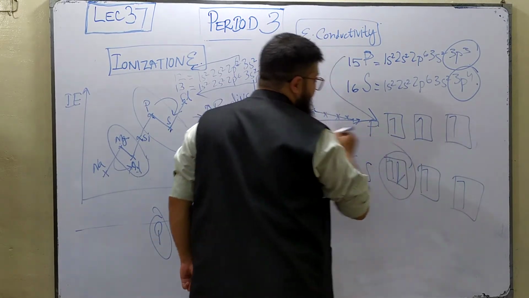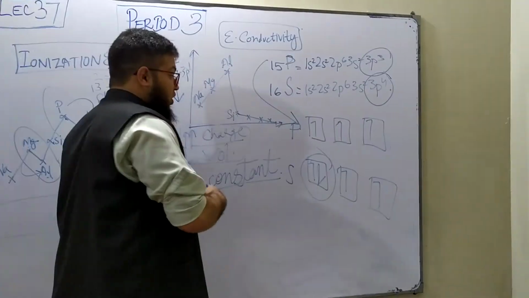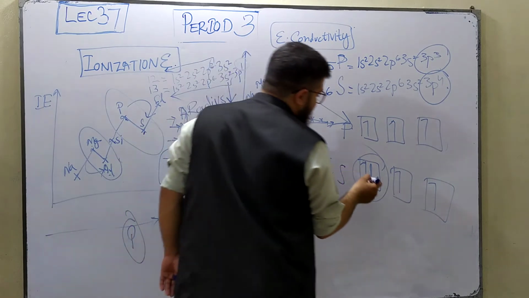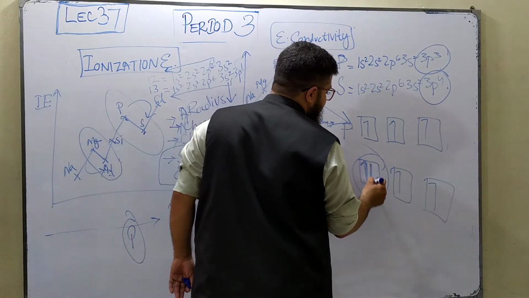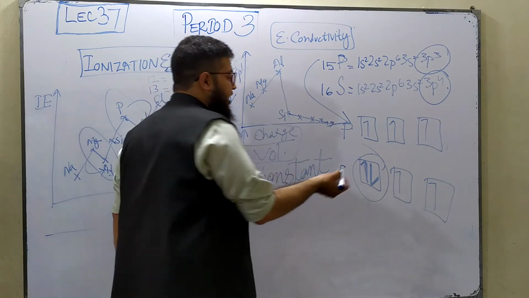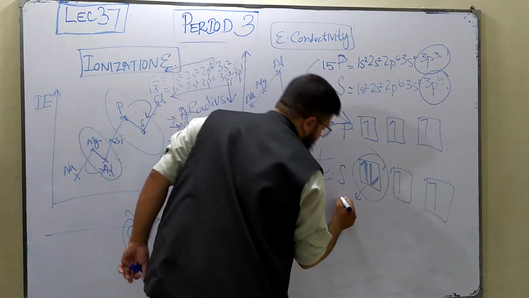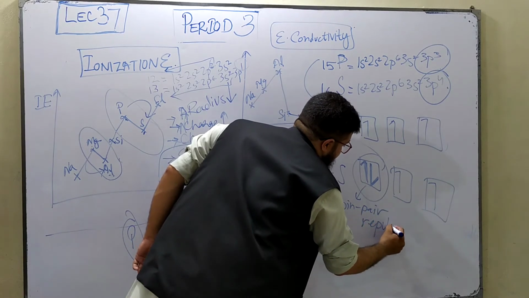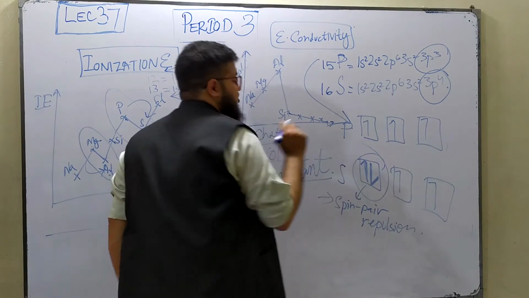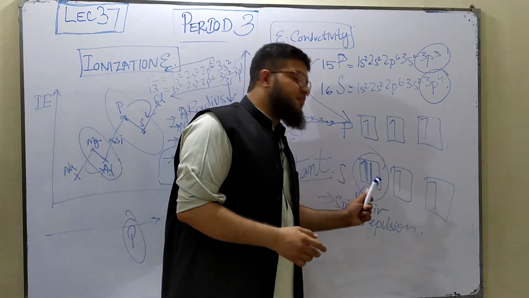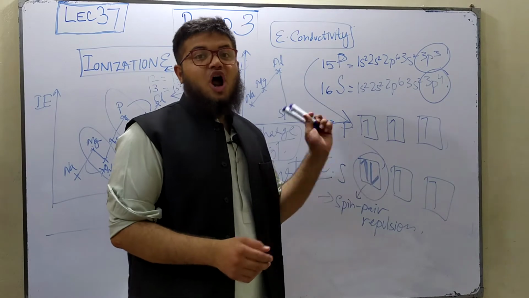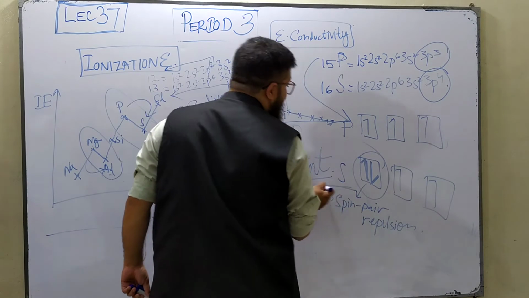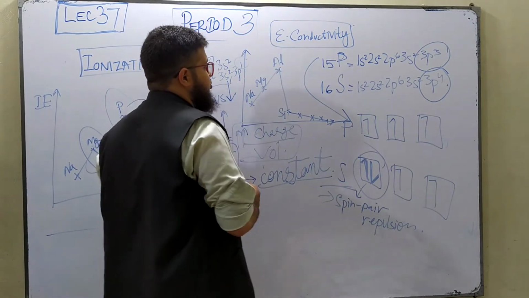Now whenever pairing of electrons has occurred, since both the electrons are negatively charged, the pairing would cause the electron to become less tightly attracted to the nucleus. This is called spin pair repulsion. These electrons will repel one another, because electrons have become paired over here. So they'll become less tightly attracted to the nucleus because this electron is already trying to kick the other electron out from its orbital. Therefore lesser energy will be needed to remove the outer shell electron of sulfur as compared to the outer shell electron of phosphorus.